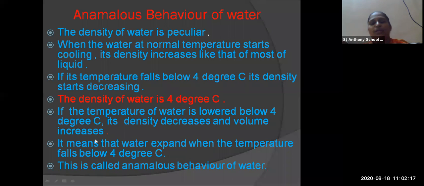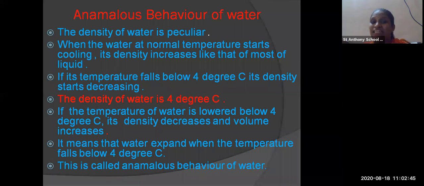Now here I would like to give you an example. If I take a glass full of water and put it in the refrigerator for 5 minutes and take that glass outside, what will you see? You will see that on the upper surface of the water, ice starts accumulating, while at the lower end of the glass, the water is as it is.